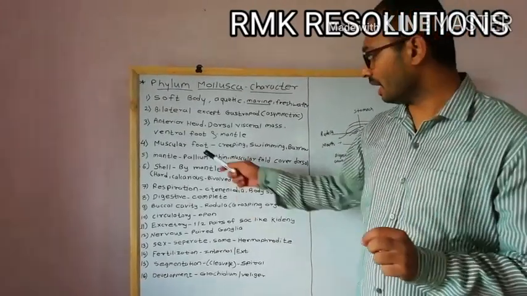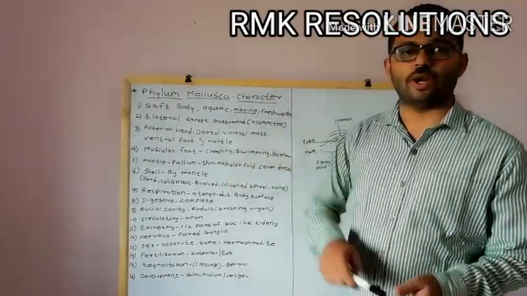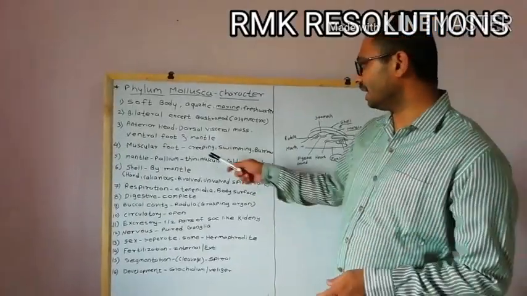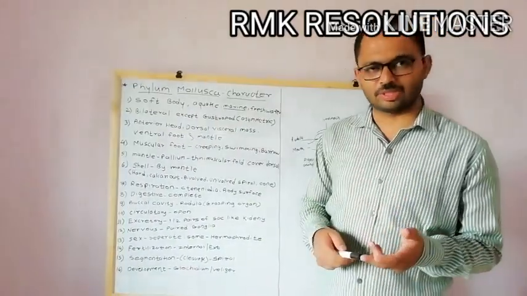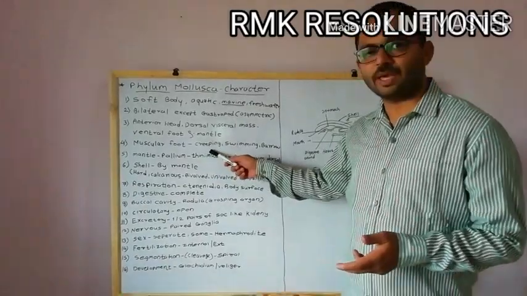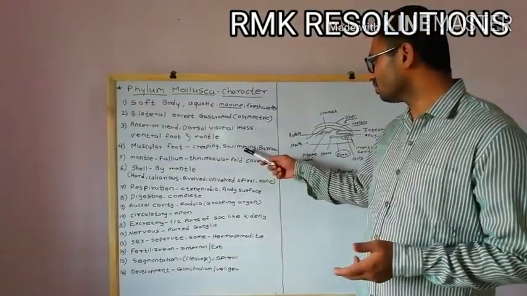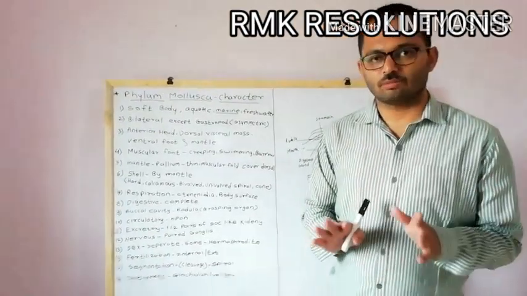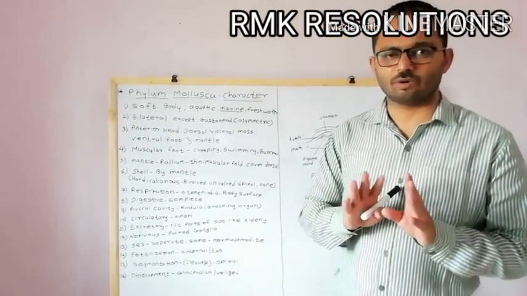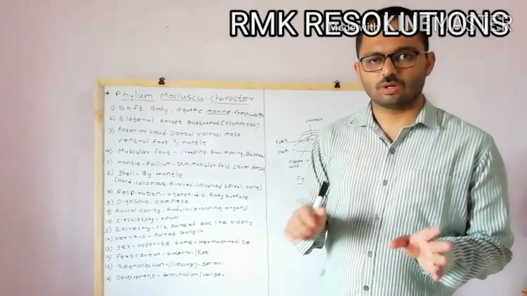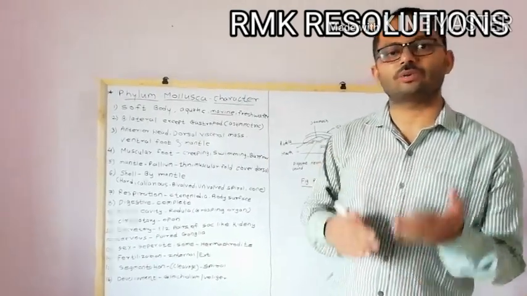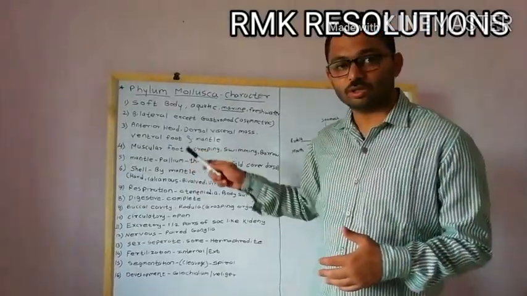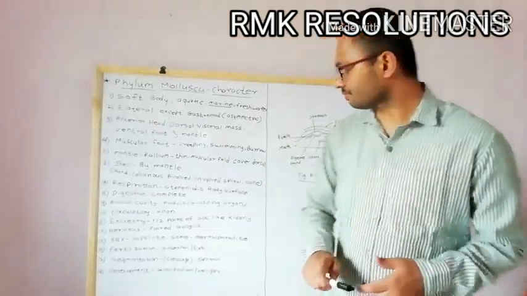Muscular foot is present on the ventral side of the animal, and it is used for locomotion. The foot is used for creeping, for swimming and for burrowing. So mollusca have different kinds of habitat. They are found all over the world. So the habitat is different, and according to the habitat, the foot is modified.